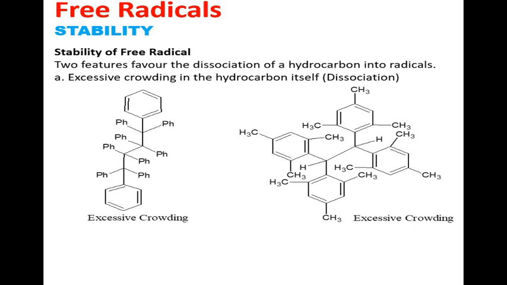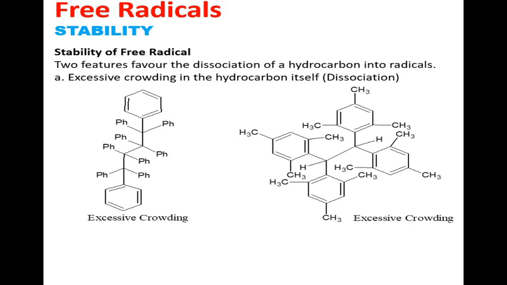Look at these two molecules. In the first molecule to the left, due to the phenyl rings, all the carbons are phenylated carbons, there is excessive crowding, and so such molecules prefer to undergo dissociation.